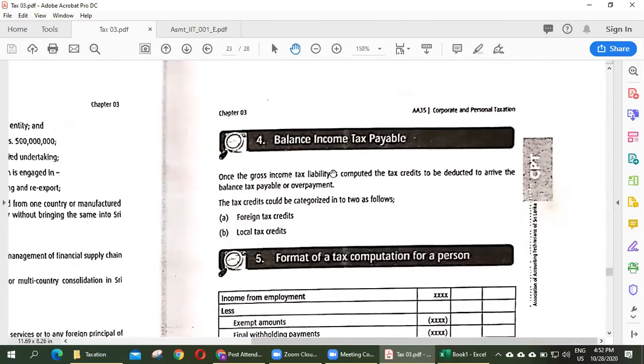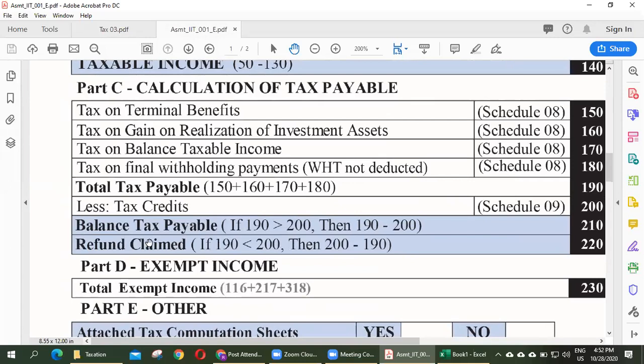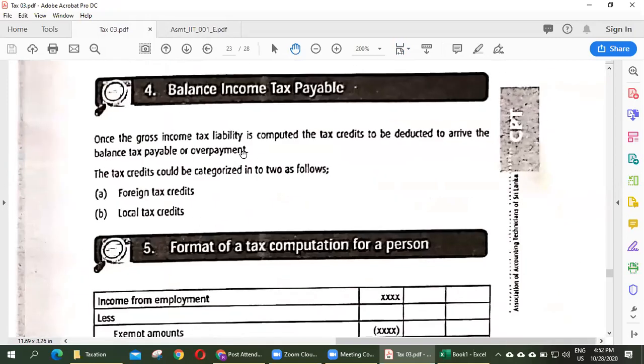Right, now we come to the final point, balance income tax payable. How to compute this one? Once the gross income tax liability is computed, the tax credit is deducted to arrive at the balance tax payable or overpayment.